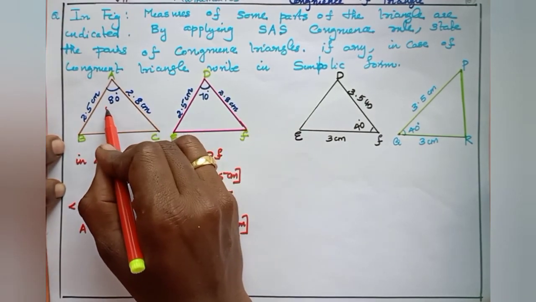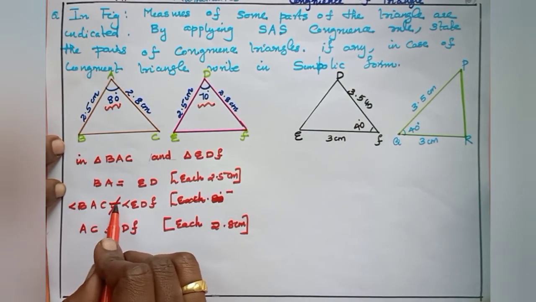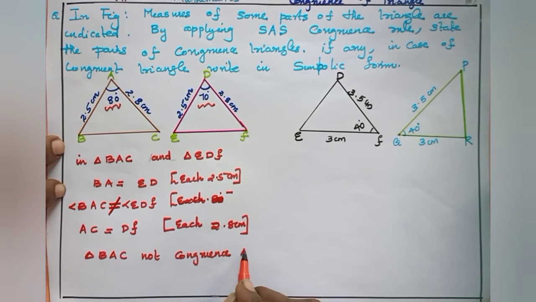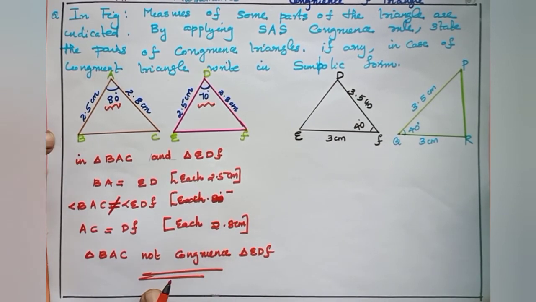But here this is 80 degree, this is 70 degree. So the angles are not equal. One condition is not satisfied. So triangle BAC is not congruent to triangle EDF.